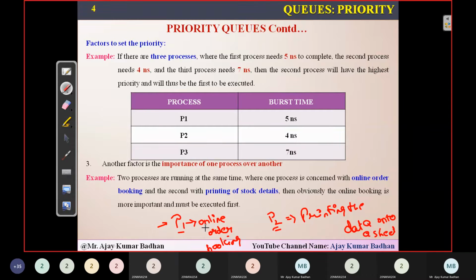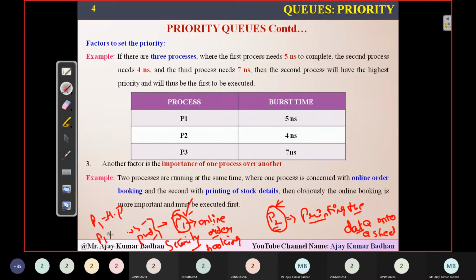Why should P1 be given the priority? It is performing an online transaction, which means there are security measures we need to consider. You might be using a username and password to log in and pay the amount. So this should definitely be given the highest priority, because that username and password should not get hacked by a hacker. But process P2 is simply printing the data. There is nothing we are going to lose when executing it. So definitely P1 should be given the highest priority.